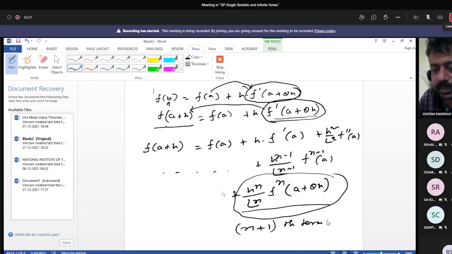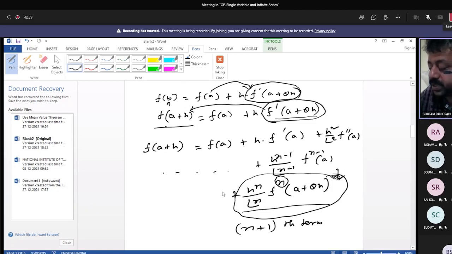Sir, how is this series coming? I couldn't understand. Yes, this is all. n is any term, and you can then extend it. It will expand to infinity also. Yes, but you have to put the remainder and stop it at any term.